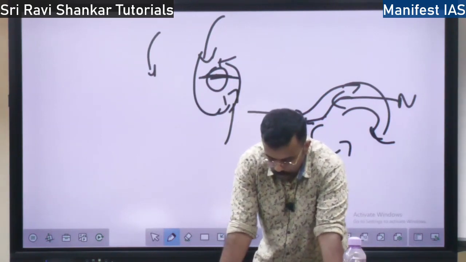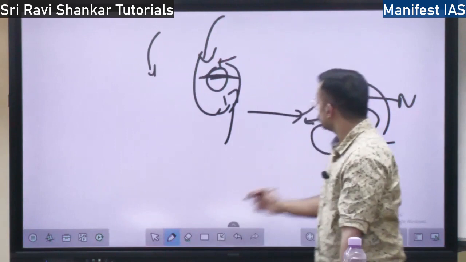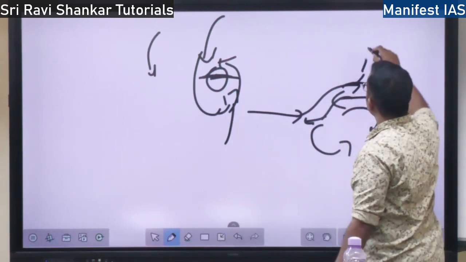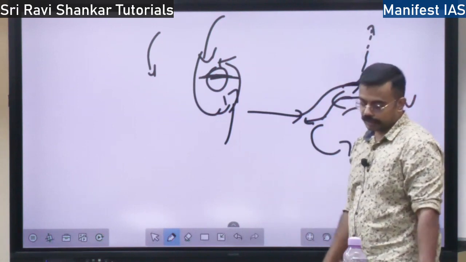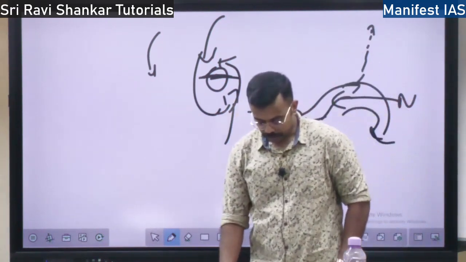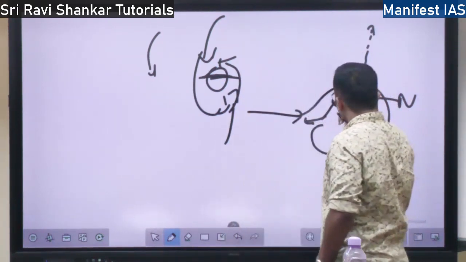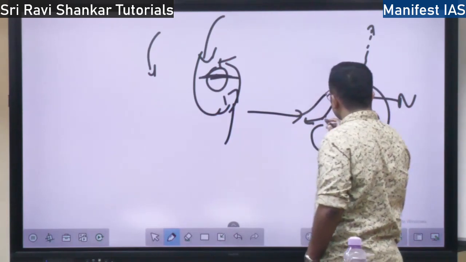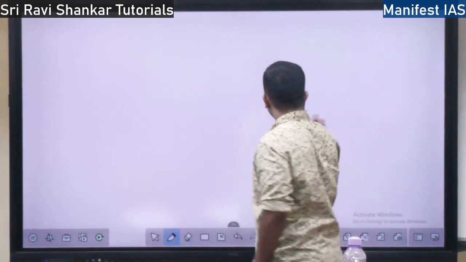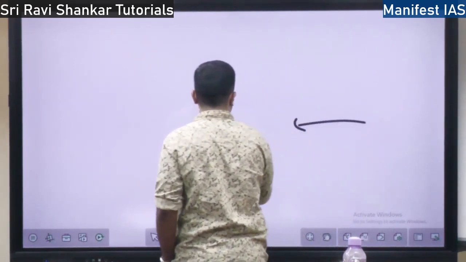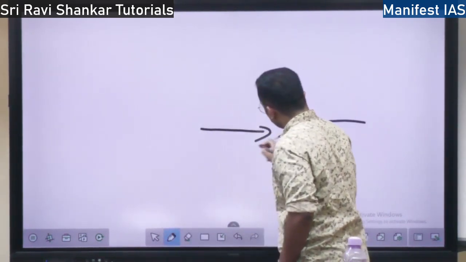Okay. So here, this warm air will later on start going upwards because of the low pressure. Cold air is coming from here and warm air from here, so the cold air will go down.